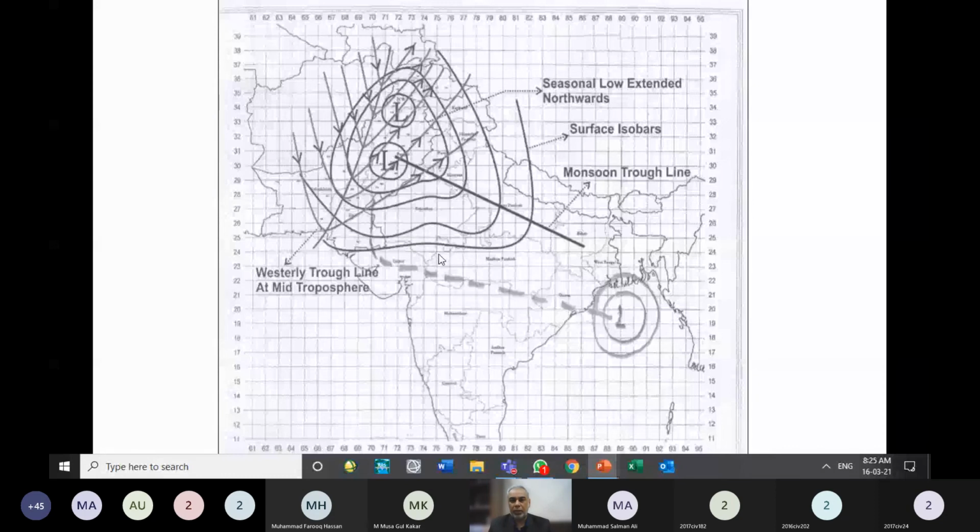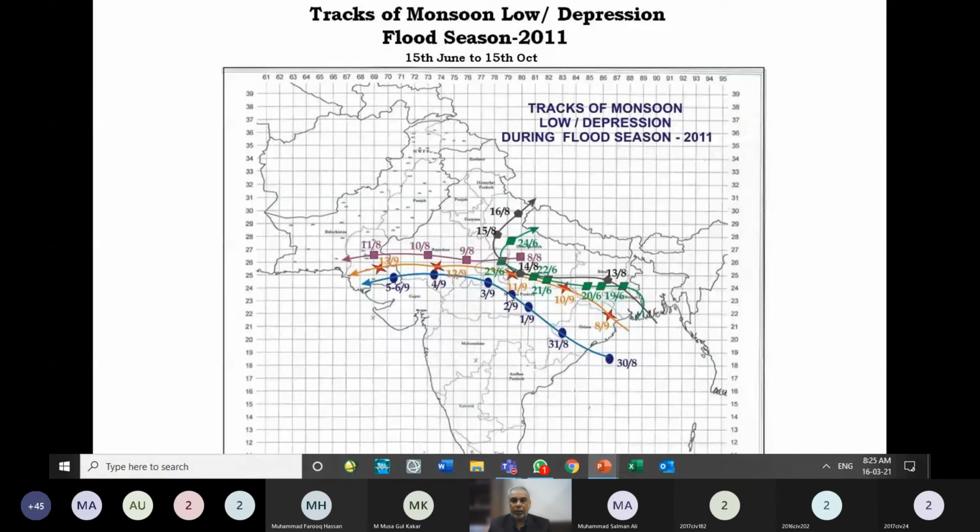So these are the duties of the engineers: provide water when it is required. This 2010 flood was said to be caused because of the intermixing of the monsoon lows and some westerly disturbances. They were combined together, and that caused huge rainfall in this area. Similarly, they take a track of all the monsoon activities, and then they issue the warning. They have protocols available to issue the warning when low pressure of the monsoon reaches near the Pakistani catchments, the catchments which are feeding Pakistan.